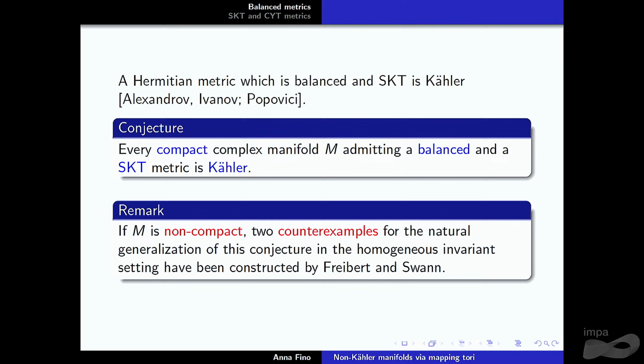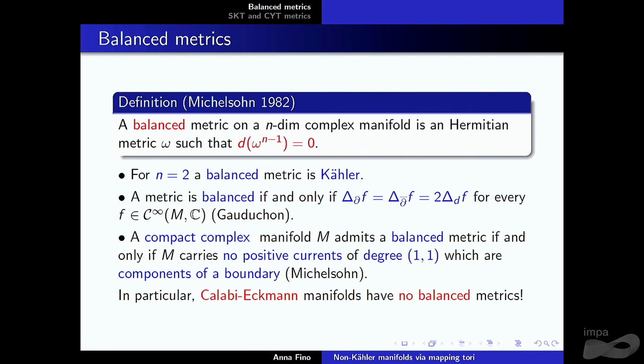We'll see in the second part that the interest of the construction I am considering is also related to the notion of what is called the Bismut-Hermitian-Einstein condition. I will tell more about that. Anyway, in the non-compact case, we know now by a paper by Freibert and others that the conjecture is not true. They construct, in the invariant setting, an example of a two-step solvable Lie group which admits a balanced and an SKT metric, and it doesn't admit an invariant Kähler structure. So at least compactness is necessary.